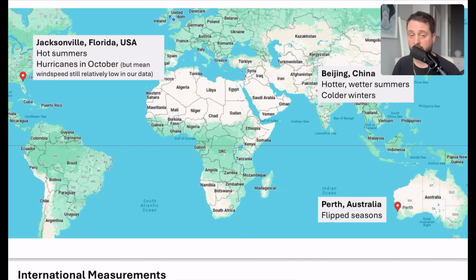And then Perth is probably the most interesting one of the international stations, because it's in the southern hemisphere, so the seasons are flipped. So we're looking at the summer months. Well, in Perth, that's actually the winter months. So we'd be expecting some of the data to be colder in Perth for that time.